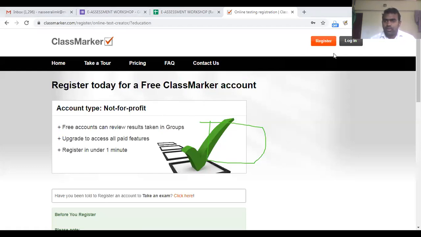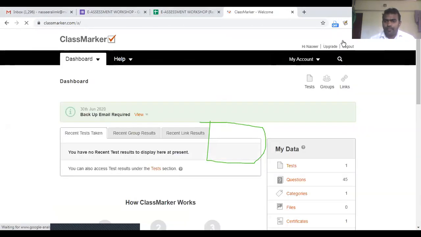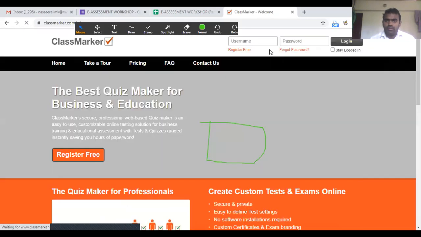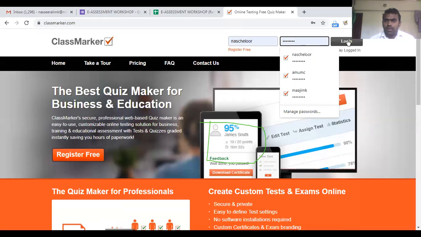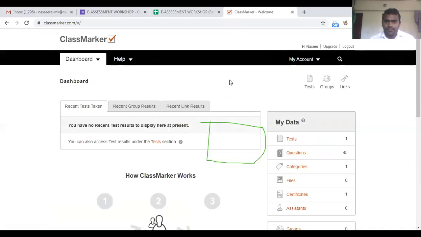After doing that, you can log in. After creating a username and password, you can log in to your ClassMarker account with the username and password which you just created.